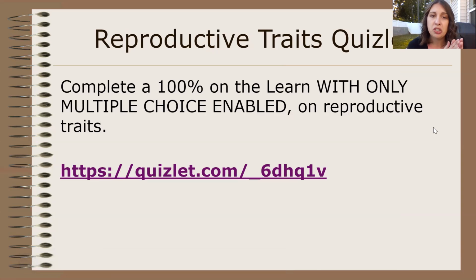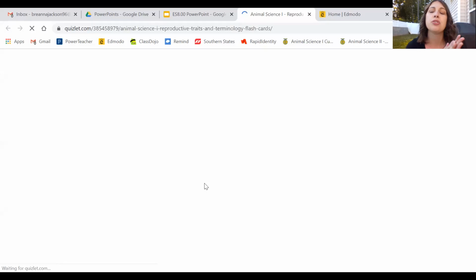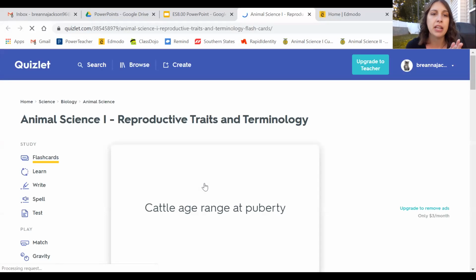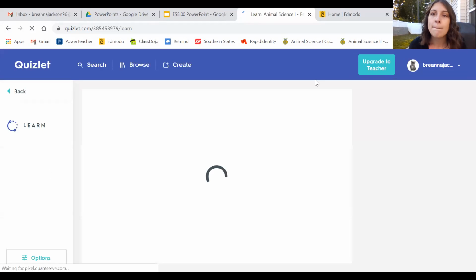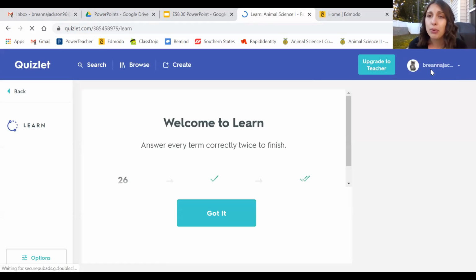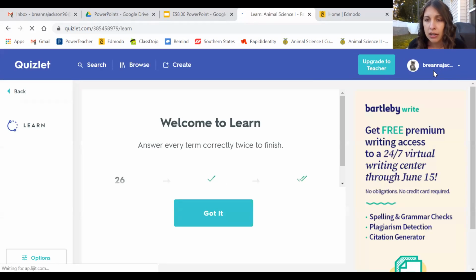All right, so what you guys are going to do is go to this Quizlet. I'm going to walk you through how to set it up in the way that I'm wanting. When you get here, you're going to click Learn. It will be helpful for you to log in, that way it will actually save your progress. If it accidentally closes out, or you can't remember whether or not you did it, logging in will show whether or not you've done it.